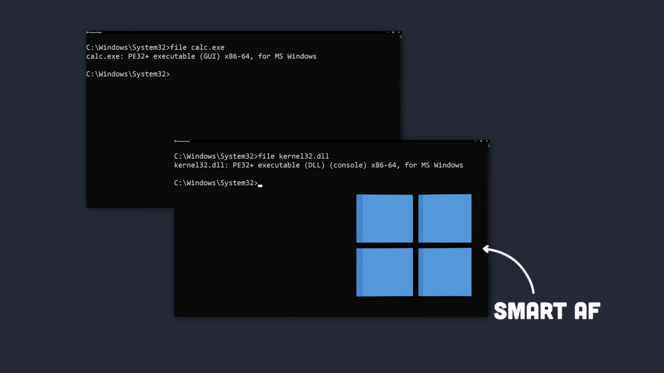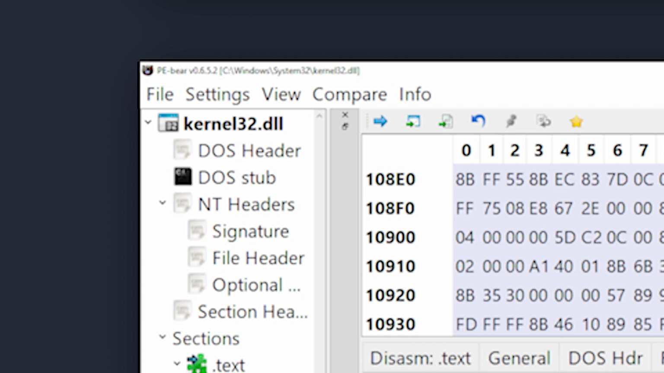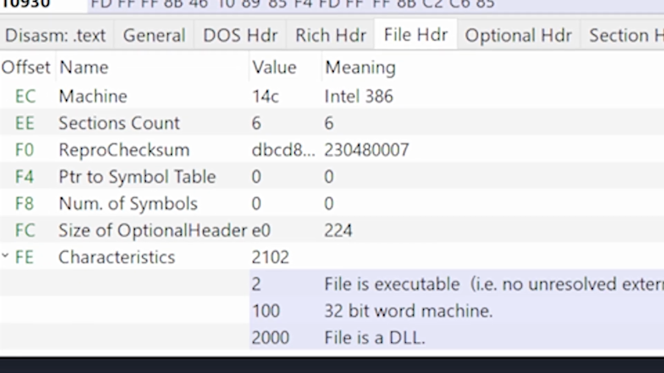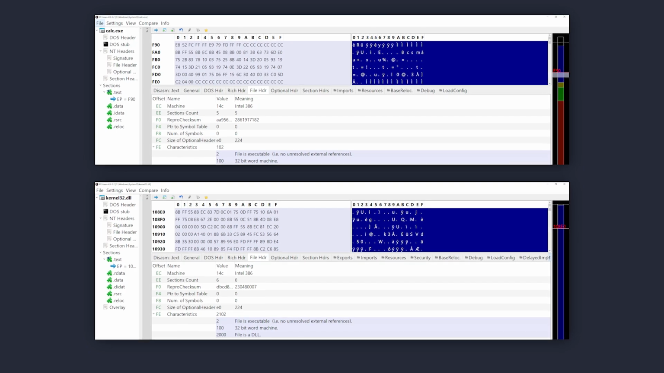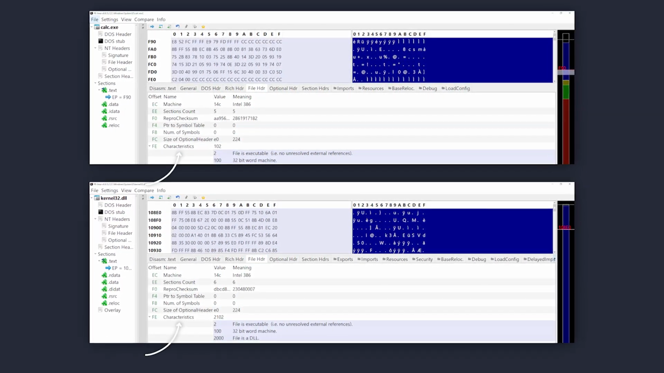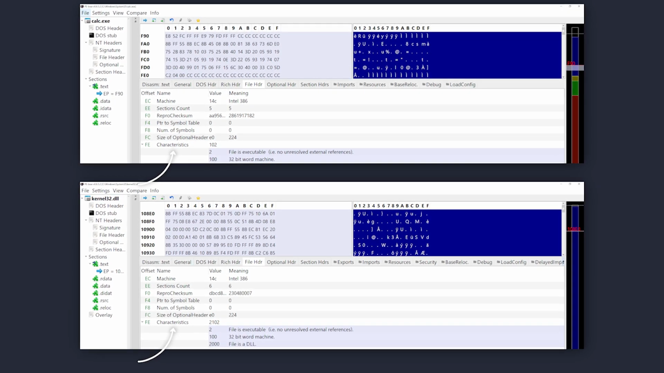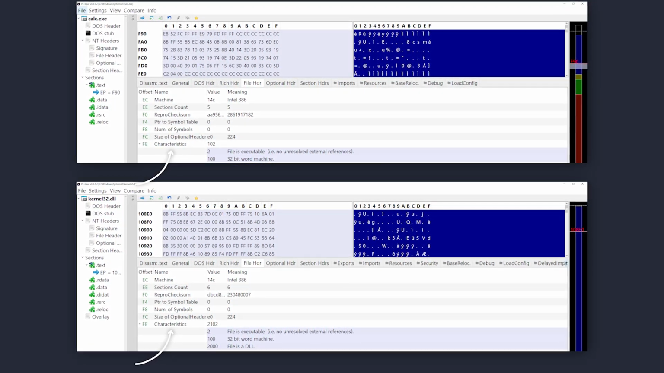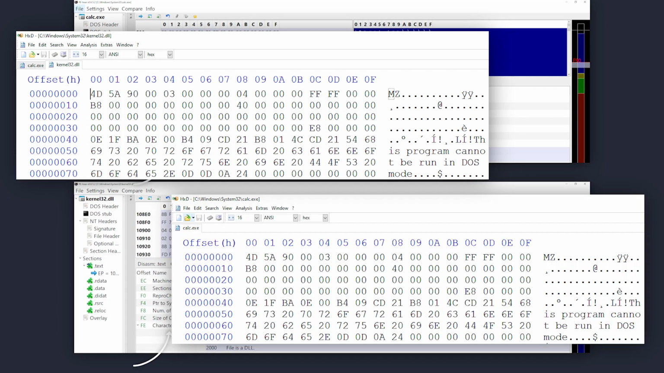DOS header? Well, if we load those two files in a PE parser tool like PE-bear, we can see in the file header section the characteristics member has an additional flag set for the kernel32 DLL file, which says the file is a DLL. So whenever the operating system loads a portable executable, it first checks the characteristics member to determine whether this file is a DLL or a normal executable. This is just a quick explanation so that you don't get confused whenever you see a DLL file has the same header as a portable executable file.